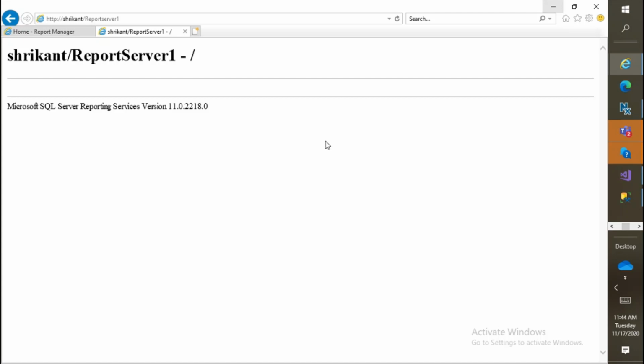Because let's say we have 10 developers and they have 10 different projects and they want to use the same RDL. We can't deliver them a single RDL every time. They need to work on a single reporting file, because if you make a change to a single file, it will be reflected for every developer and every project, right? So we need a centralized location. There we'll have all the files and all the data itself. If you change anything, it will get changed for everyone. Okay, this is related to the configuration.